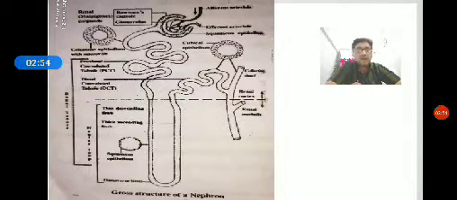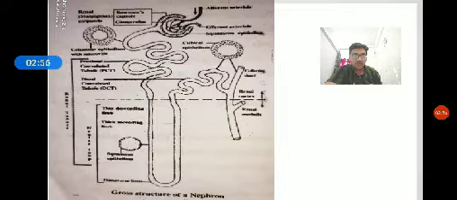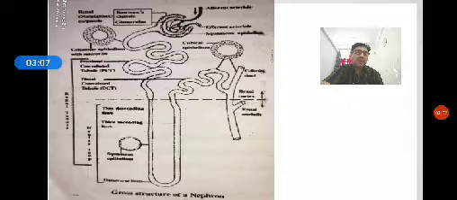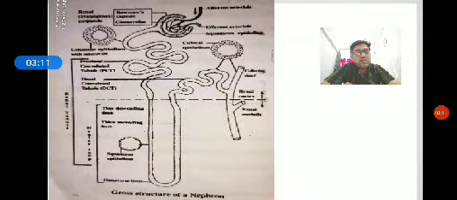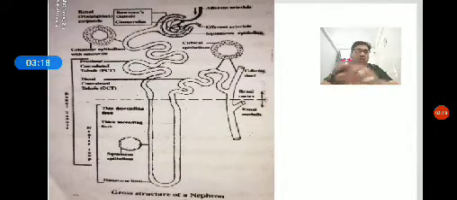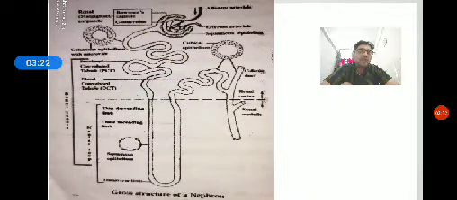So when it comes to the formation of urine, in the nephron there is a cup-shaped structure called the Bowman's capsule. Inside the Bowman's capsule, there is a network of blood capillaries called the glomerulus. The glomerulus is the site for ultrafiltration. Second, the coiled tube-like structure called the proximal convoluted tubule is the site for tubular reabsorption.